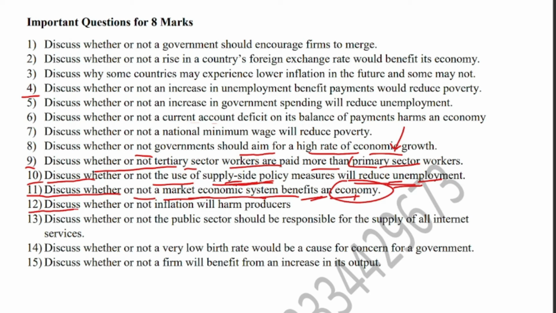And the next question is discuss whether or not inflation will harm the producers, right? So you will say on one hand inflation will harm the producers, and on the other hand you will say that inflation may not harm the producers. Inflation is a persistent rise in general prices over time. When the price level is high, it will harm the producer because the producer will not be able to purchase raw material, machinery, technology and tools and employ workers because of the high prices of everything. So as a result, producers are harmed and they won't be able to produce a greater quantity of goods and services.